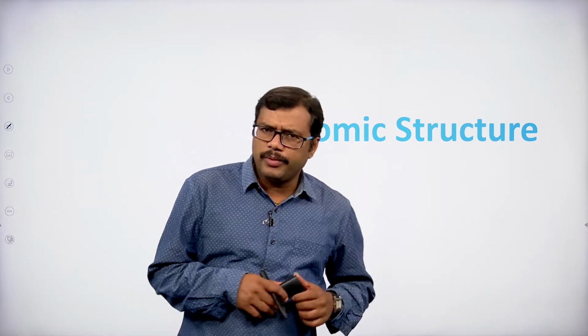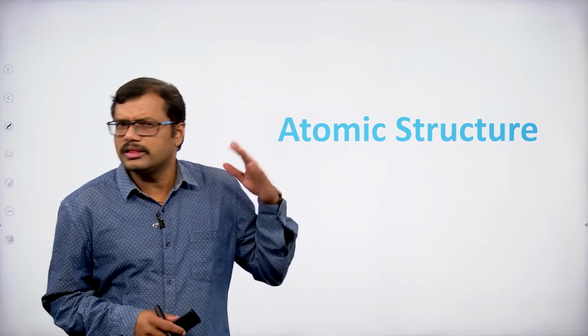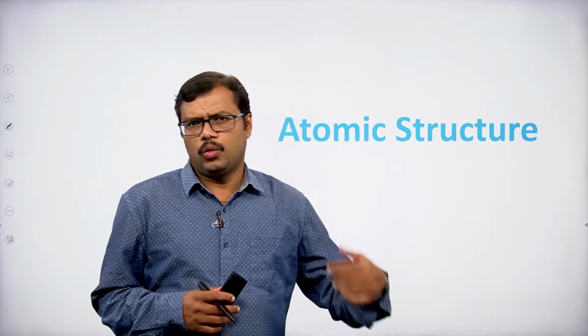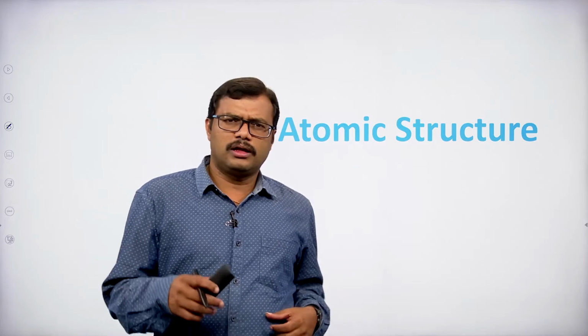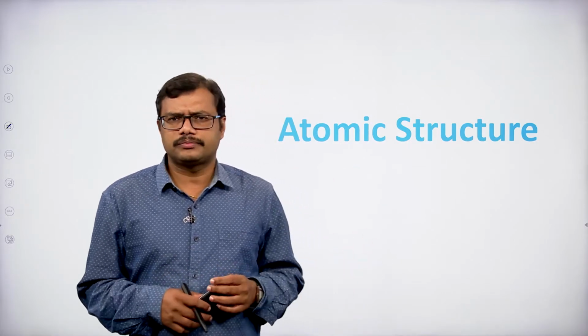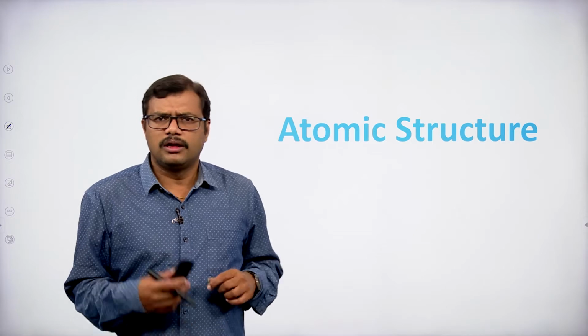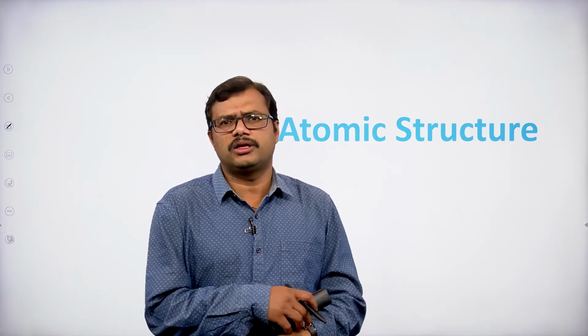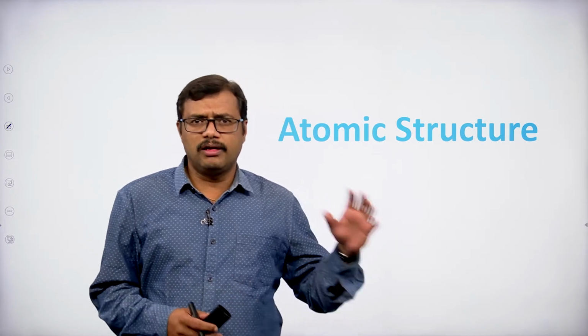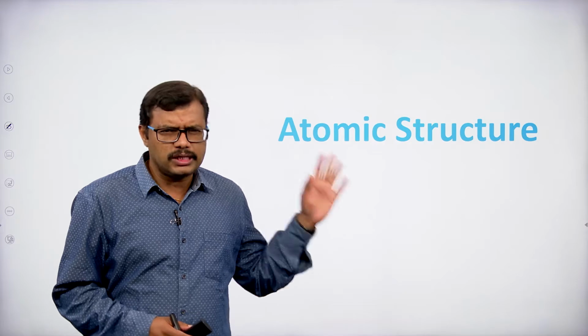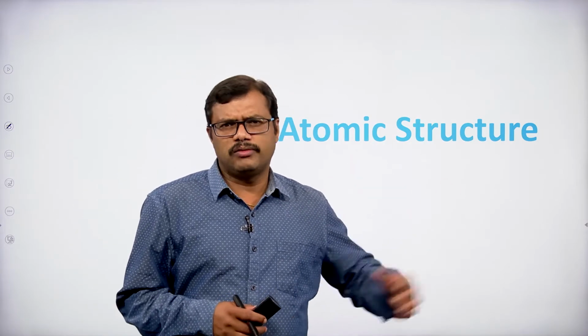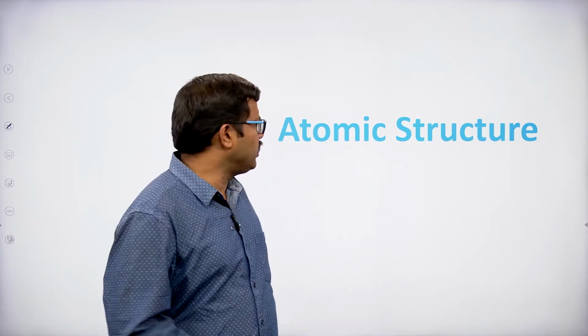What are the different atomic models we come across? All these things we are going to discuss one by one. The scientific temperament that was raised, or the scientific investigation that took place for the development of the atomic models, all these things we are going to discuss in our topic, atomic structure.